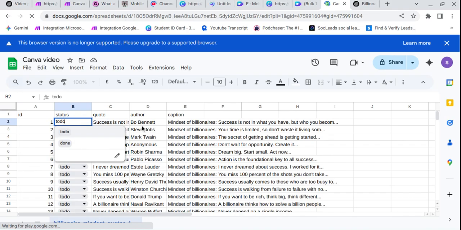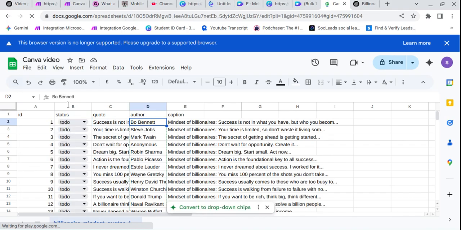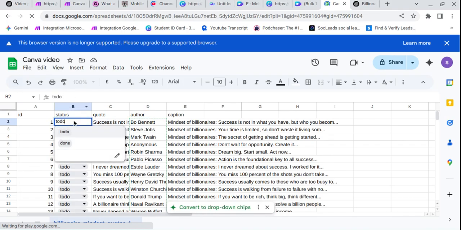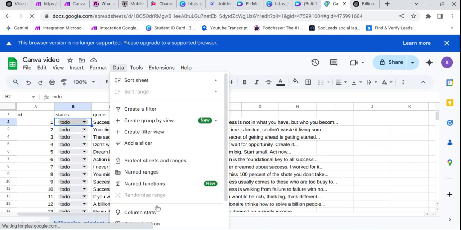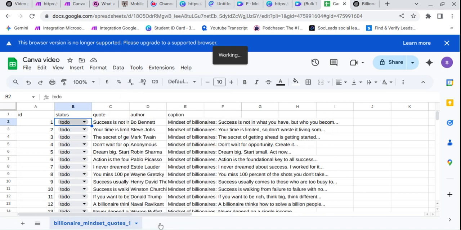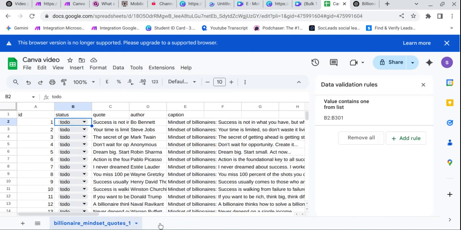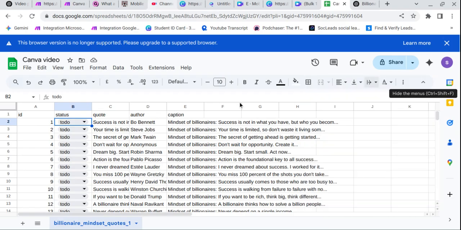For doing that, click on this and go to data and data validation. Click on that and click on add a rule. You can add that rule. Click on add a rule, and you can already add to do, and this is done. Okay, now I can do that.